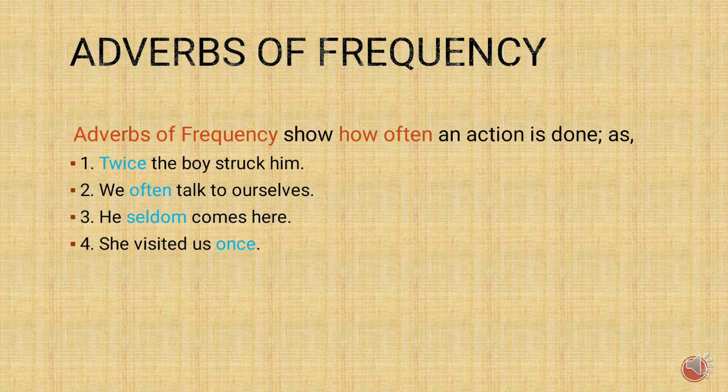So it is an adverb of frequency. The next sentence: she visited us once. So how often did she visit? Once. So it is an adverb of frequency. Adverbs of frequency show how often an action is done. Okay, children.